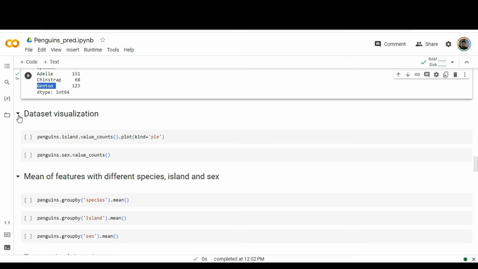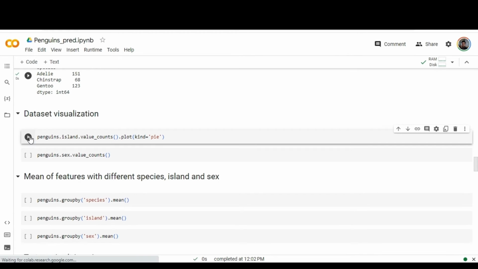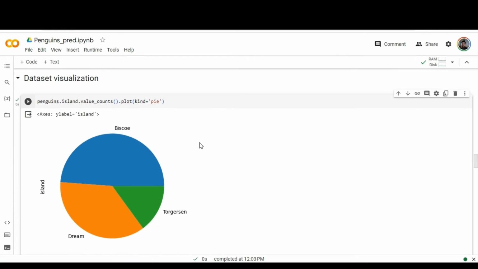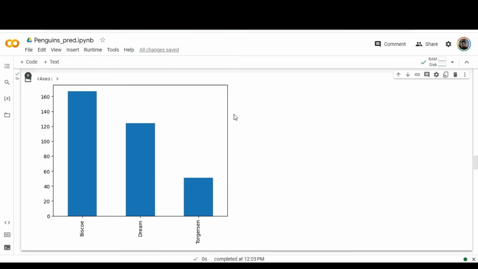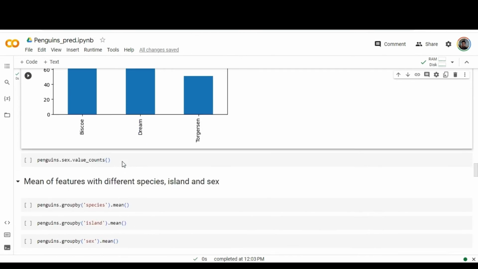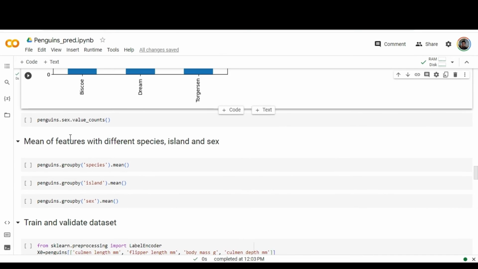We need to visualize the data. Yes, once we are getting the input read operation from the data set, we need to have a visualized view. Yes, this is a bar chart. Previously I had a pie chart type. So we have 3 kinds of penguin species.